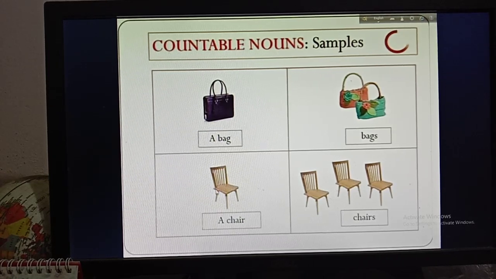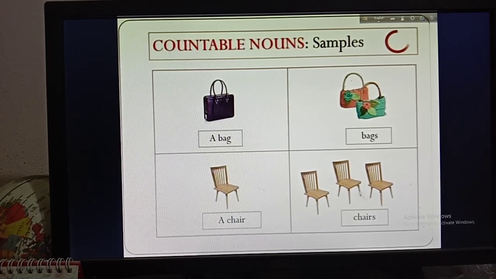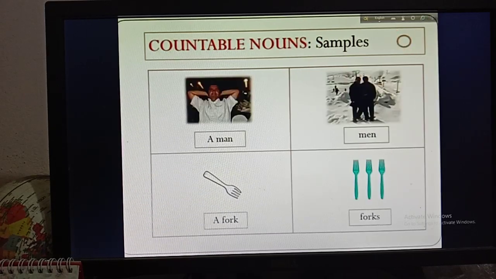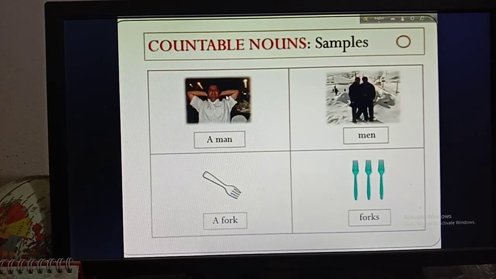You can count one chair and also these chairs, that means there are 3 chairs, 1, 2, 3. So they are countable, and countable nouns have two forms. They can be singular and they can be plural. Then in this picture you can see there is a man and there are men.